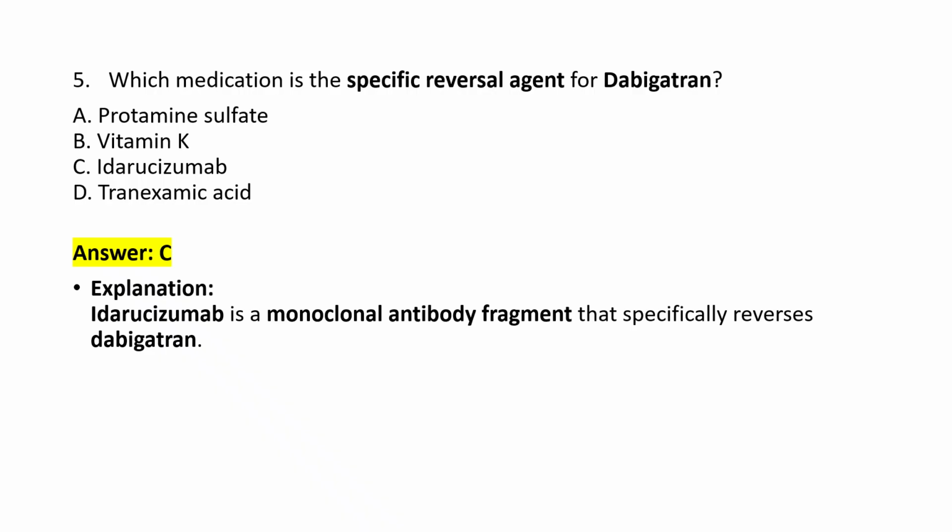Which medication is the specific reversal agent for dabigatran? Protamine sulfate, vitamin K, idarucizumab, tranexamic acid. Option is C. Idarucizumab is a monoclonal antibody fragment that specifically reverses dabigatran. So the reversal agent for dabigatran is idarucizumab. Remember this, you might have this question.